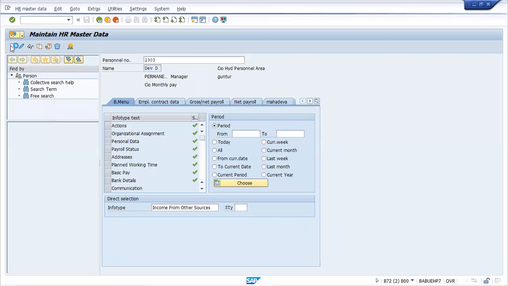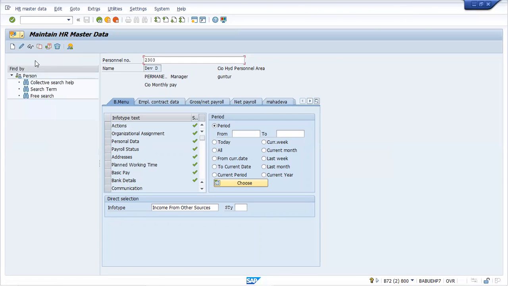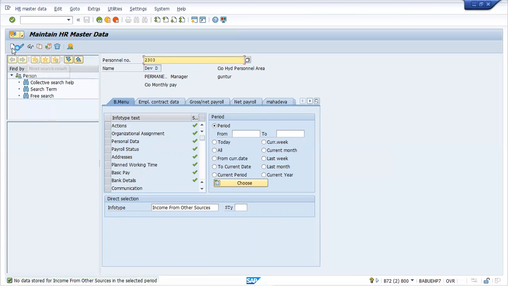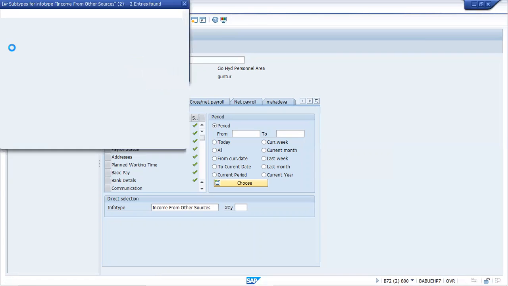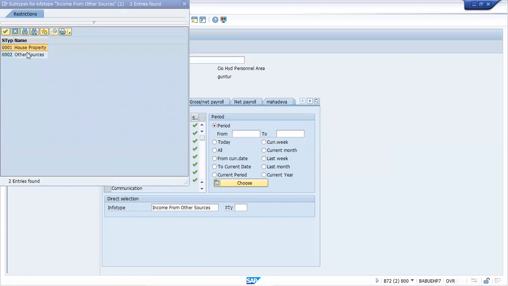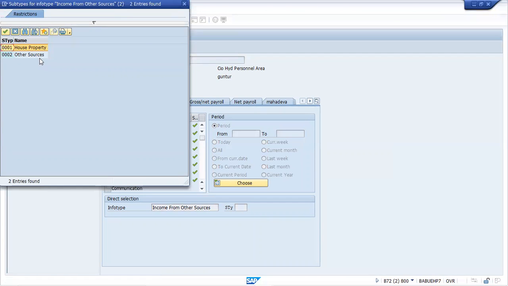If the employee is having any income from other sources other than his salary, then he has to declare it here. For example, he's having a house property or business, or he has given some rent. So there are two things. One is house property. Second one is other sources. Other sources can be like you won a lottery.